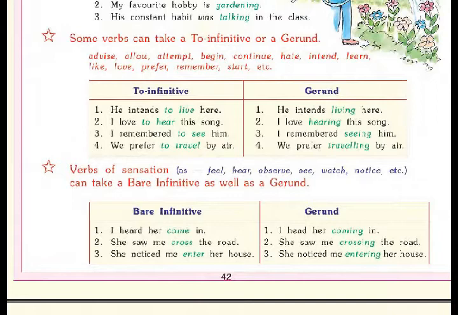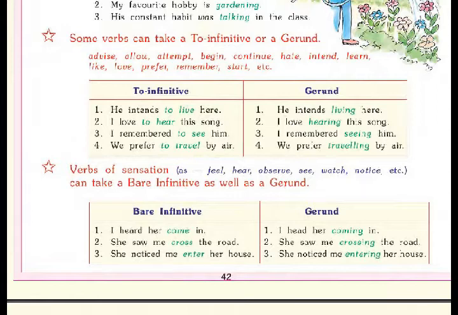Second, I love to hear this song. As a gerund, I love hearing this song. Third, I remember to see him, and as a gerund, I remembered seeing him. Fourth, we prefer to travel by air. As a gerund, we prefer traveling by air. So you have to remember here the ing form of a verb is called a gerund.